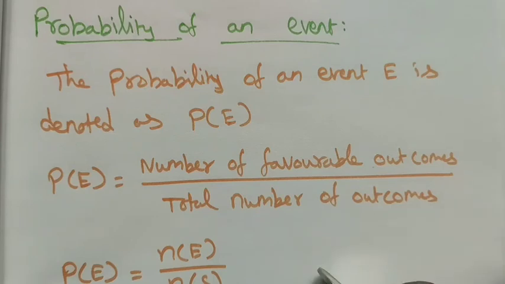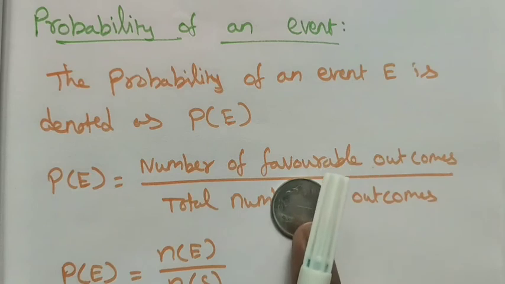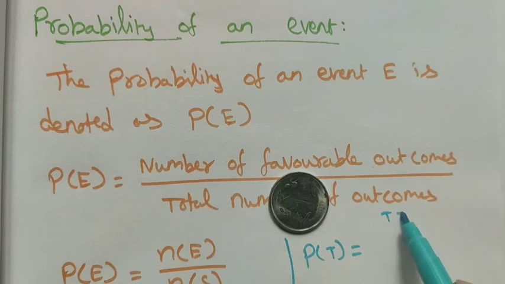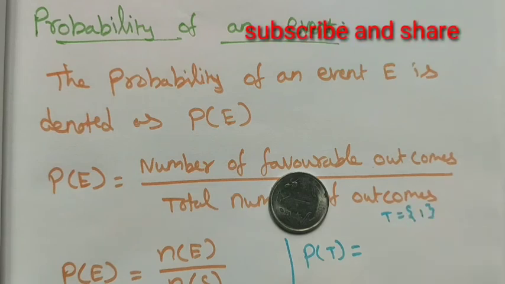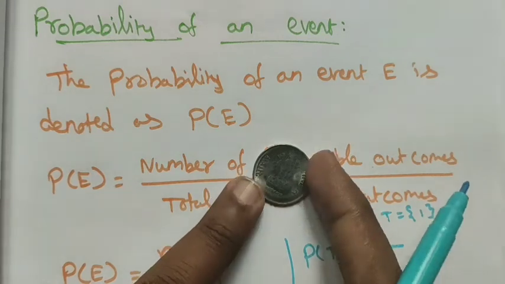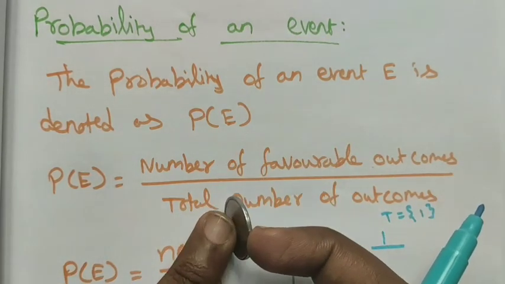See, if a coin is tossed and getting a tail is the favorable outcome, then the probability of tail is how many times the tail occurs, which is only once. The event tail occurs once, so 1 divided by the total number of outcomes. In a coin we have two possible outcomes, head and tail.